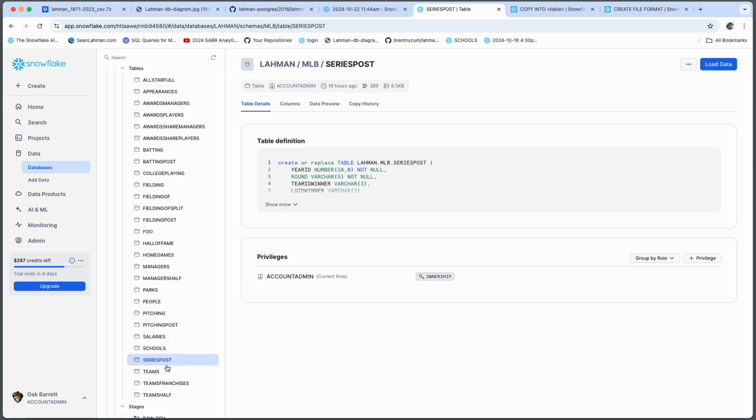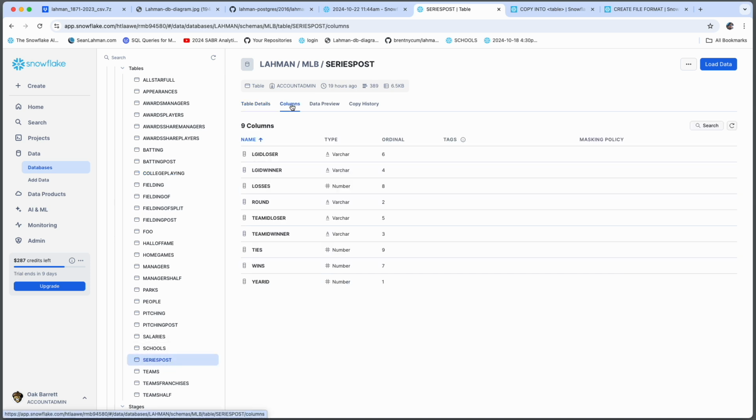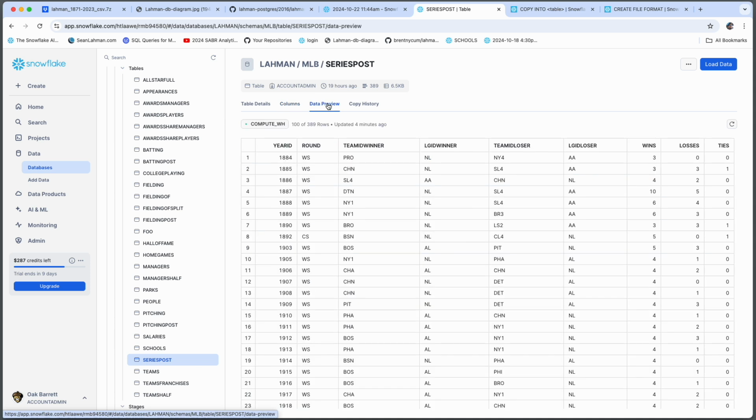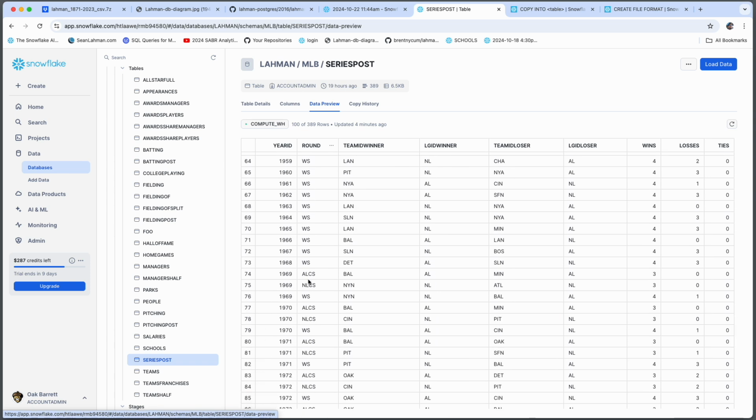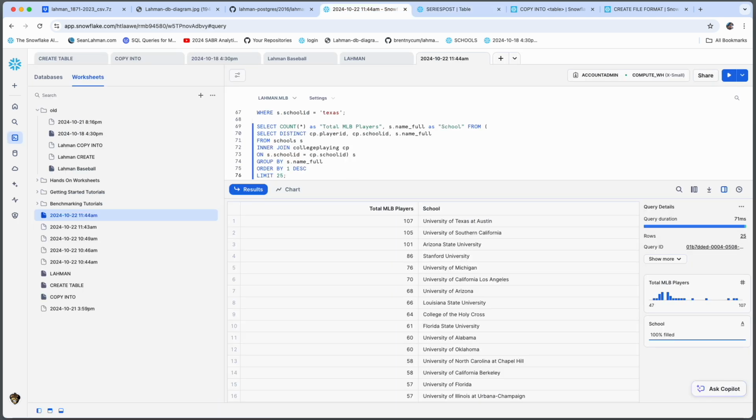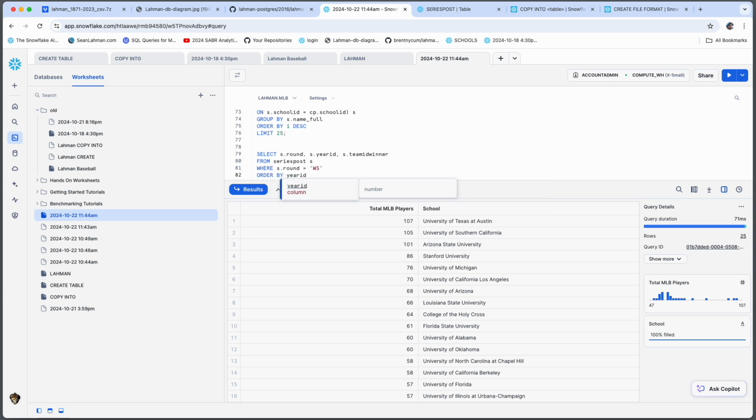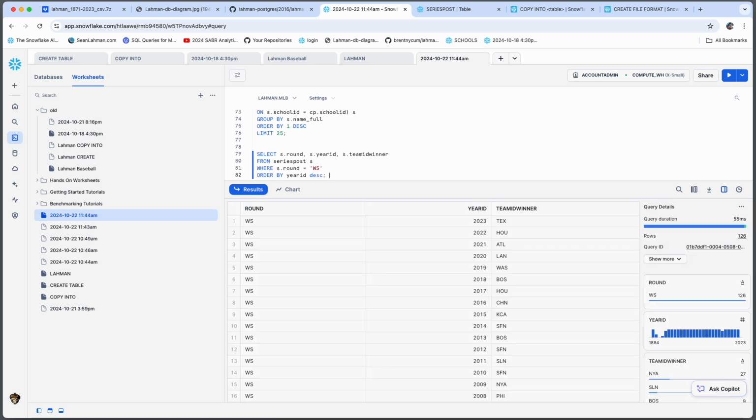Here we're looking at the series post table, and I saw an interesting column in there. It was called round. Round had what round of a particular series the team went to. Also had winners, losers, league winner, league loser. Values were WS for World Series, CS for Championship Series, probably some NLCS, ALCS types of things. So let's build a query around this to give us a list of all the World Series winners in descending order.